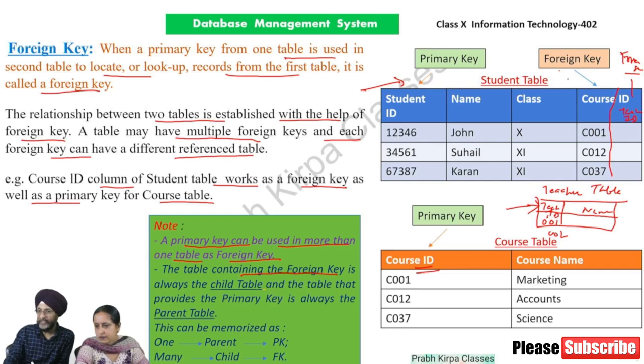The main table from where the foreign key has been taken is called the parent table. The table that provides the primary key is always the parent table. This can be memorized as one parent PK, many child FK, foreign key.